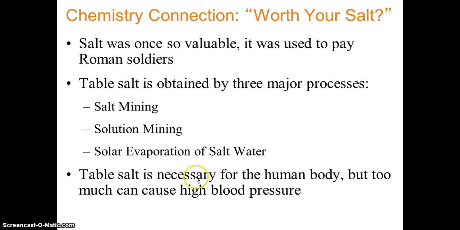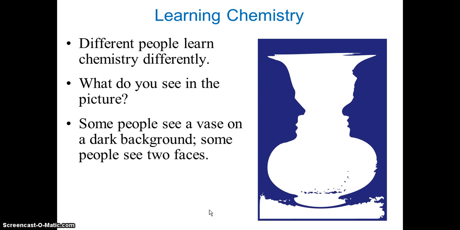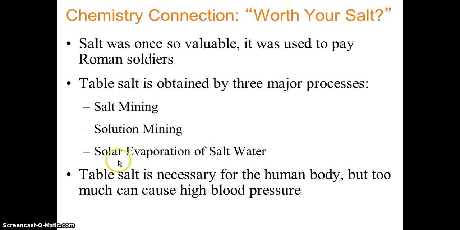Table salt is necessary for the human body, but too much can cause high blood pressure. So you can see how salt is valuable, what the processes are, and why it's necessary.